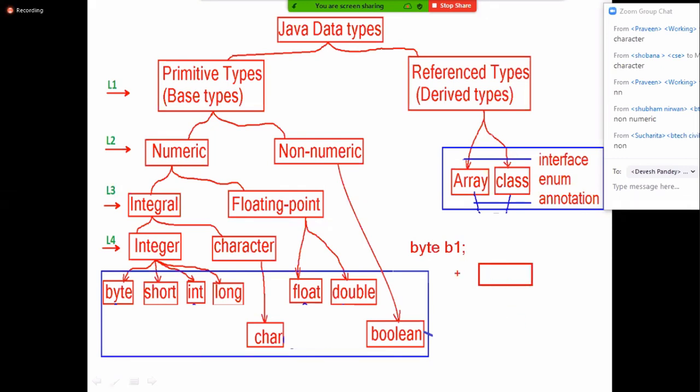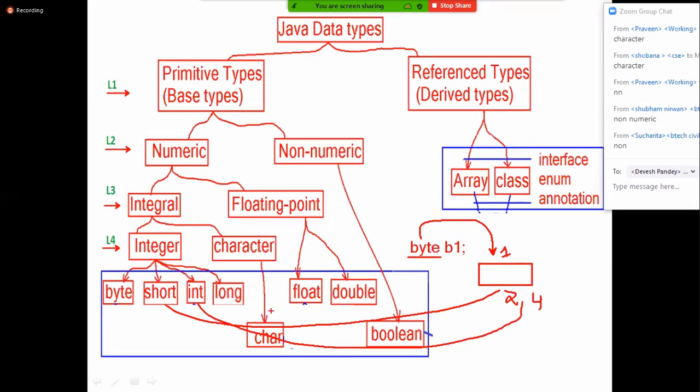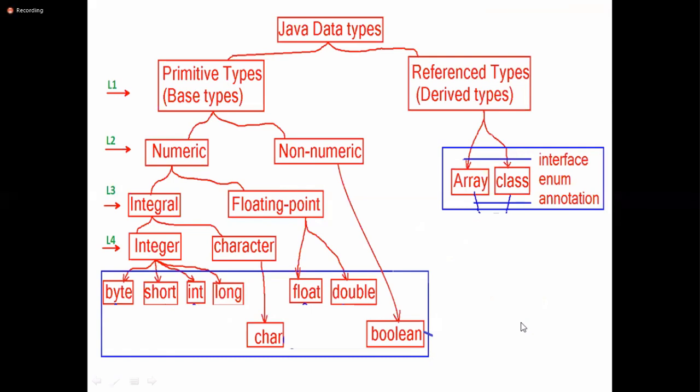This memory is created based on the data type. How many bytes of memory are allocated? One byte. If you take short, how many bytes? Two bytes. If you take int, how many bytes? Four bytes. If you take long, how many bytes? Eight bytes. Data type sizes are represented by multiples of two: 1, 2, 4, and 8.